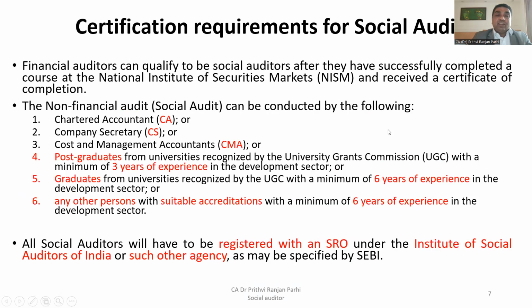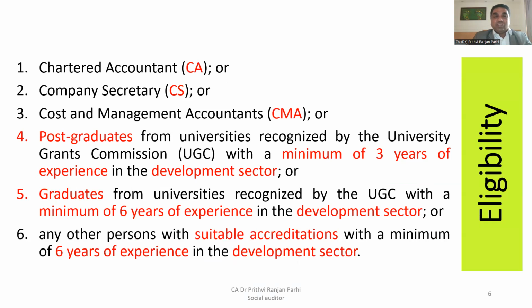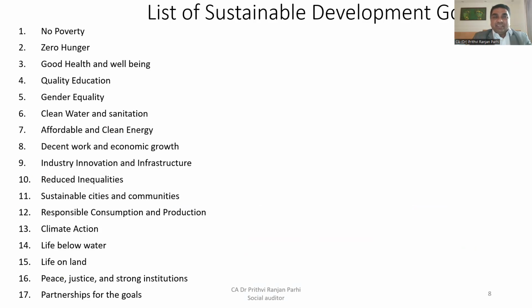Right. So one thing I was talking about is the 6 years or 3 years of experience required in the development sector. If someone has a PG degree, then 3 years of experience is required in the development sector. If someone has a graduation degree, then they need 6 years of experience in the development sector. Now this question might be coming to your mind: what does development sector mean? In my opinion, as most of you must be aware, our country has adopted the Sustainable Development Goals listed by the United Nations.